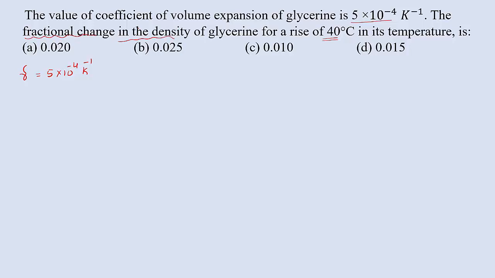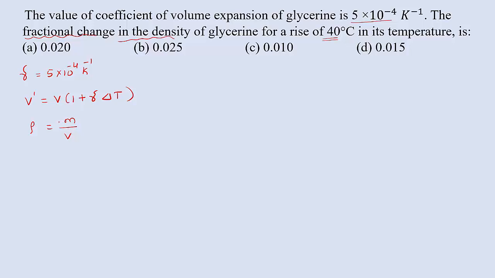So here this is all about volume expansion and density. We know that volume expansion is given by the equation V dash equal to V into 1 plus gamma delta T. This equation we studied in volume expansion. V dash indicates volume expansion or cubical expansion, and V is its initial volume. Then we know that density is given by rho equal to mass per unit volume. So we know about these two equations.